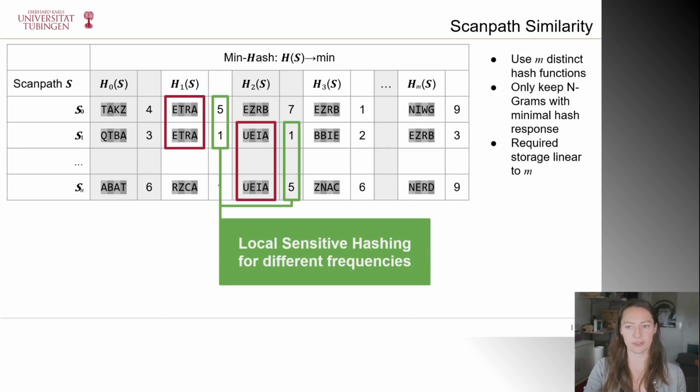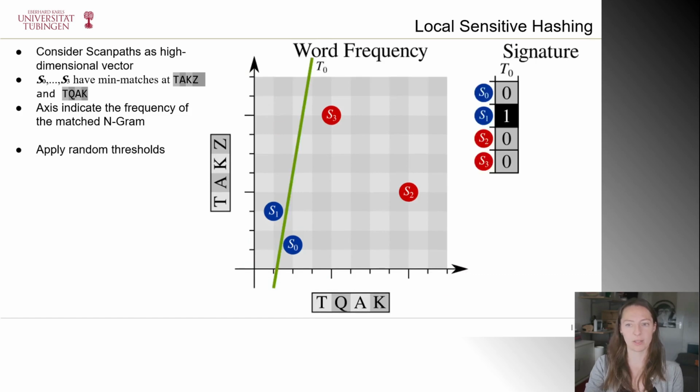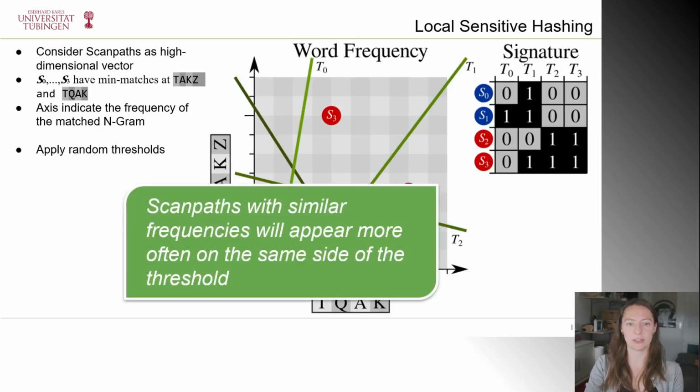To solve this, we use locality-sensitive hashing. For scan paths that have min matches for two substrings, we can visualize the substring frequencies along two axes. We apply some random thresholds, and this creates a signature.